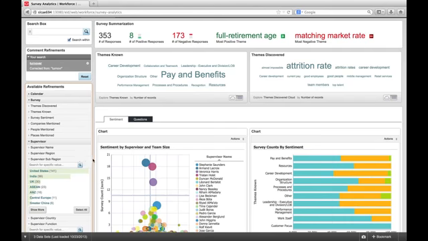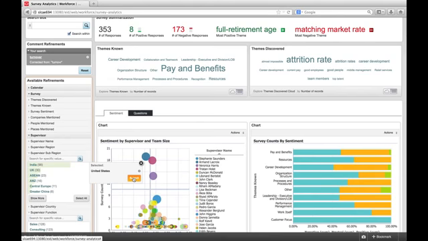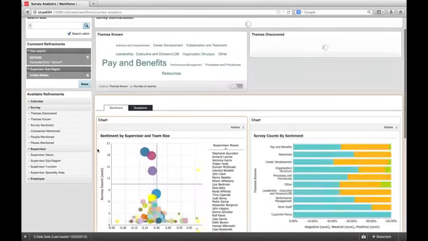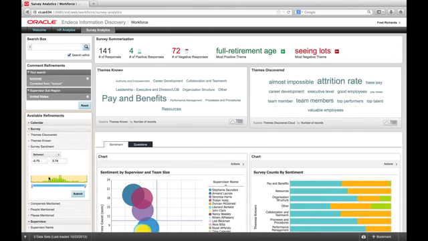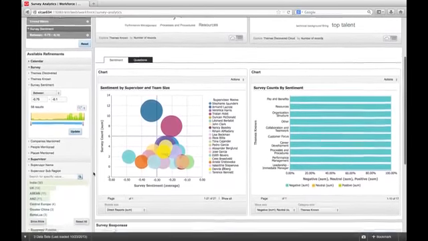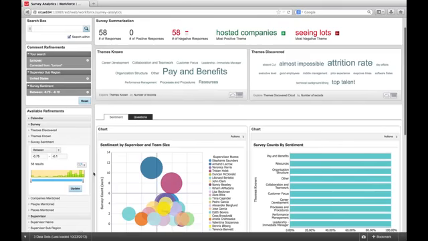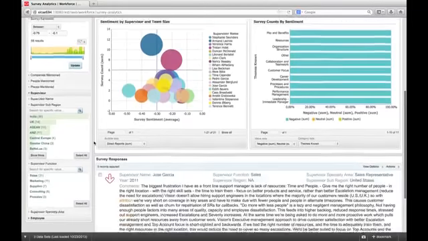We now further restrict our investigation to only those survey responses from employees in the United States. And add to that only those that are deemed to contain negative sentiment in the response text. This is based on the frequency of terms such as dislike, cut in pay, not satisfied, and so on. Again, since everything is dynamic, Endeca now shows us all the supervisors associated with these negative comments. Let's select them all so we can take some real action.